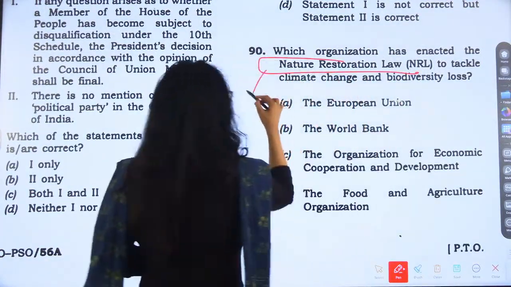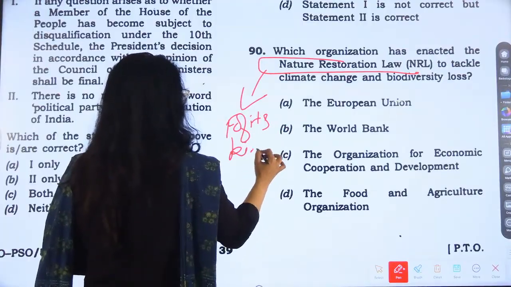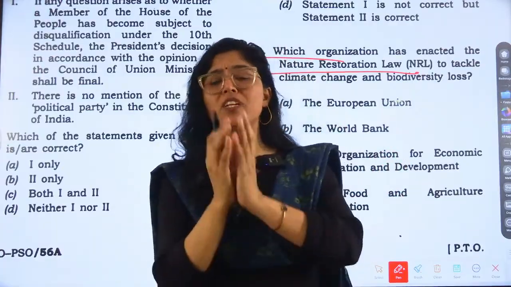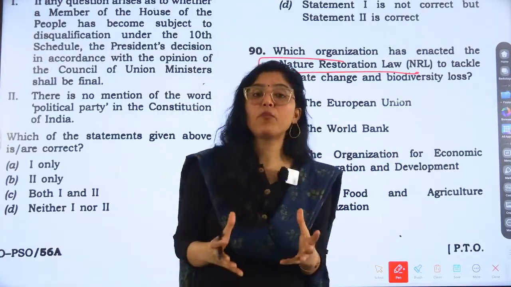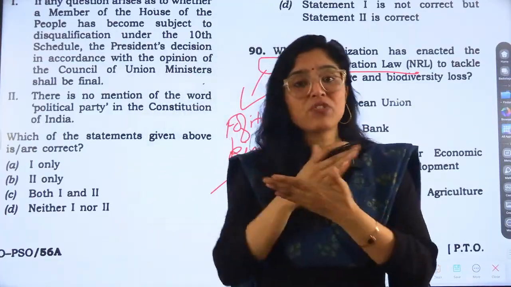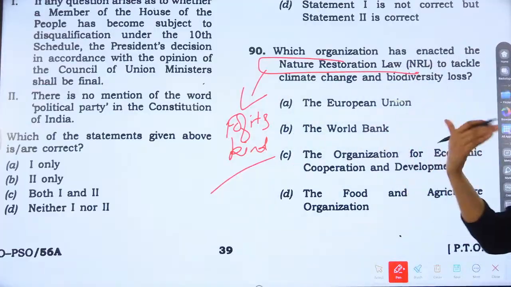It is nature restoration law, first of its kind, right? And it was in news. We have covered this in current affairs class also. So please, very carefully, you have to know that current affairs has a weightage, and it is very important to go through the current affairs every day, on a weekly basis and monthly basis. There should be a strategy. There should be a good organizational skill to cover the current affairs.